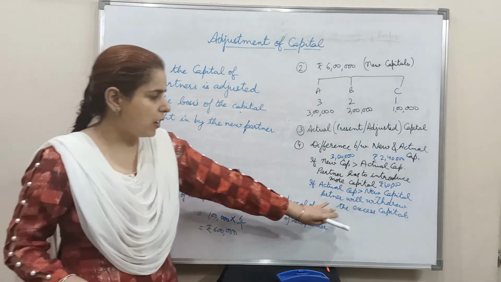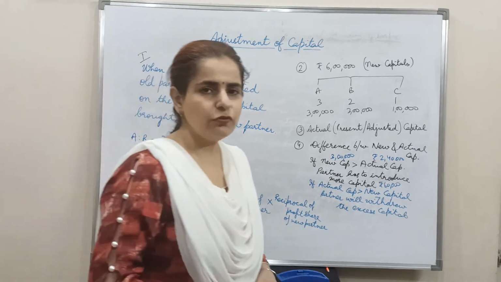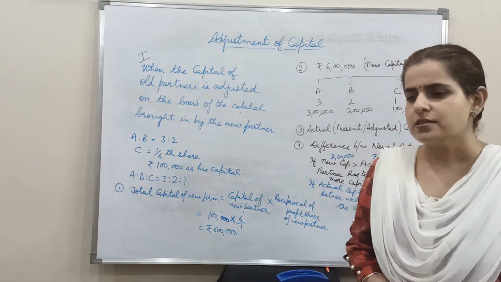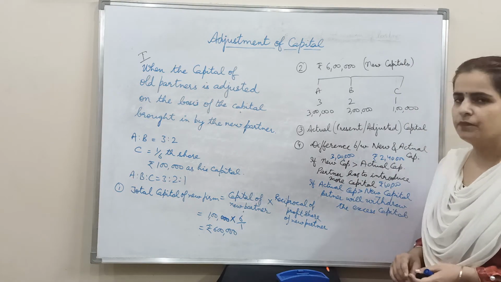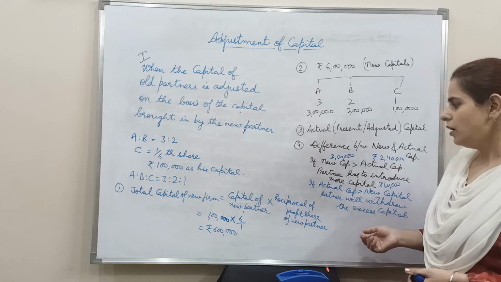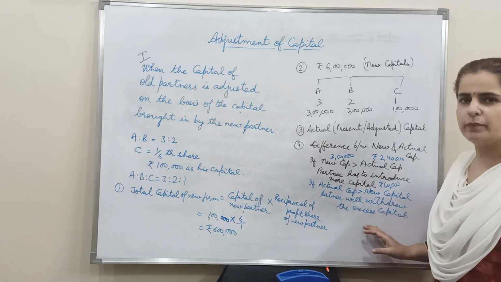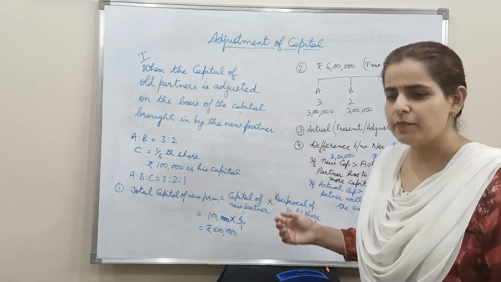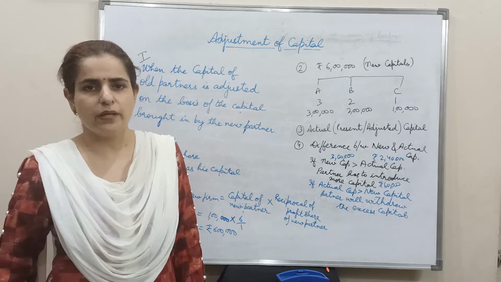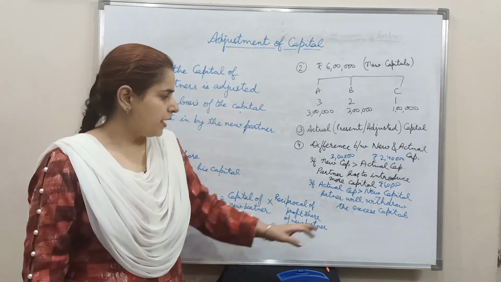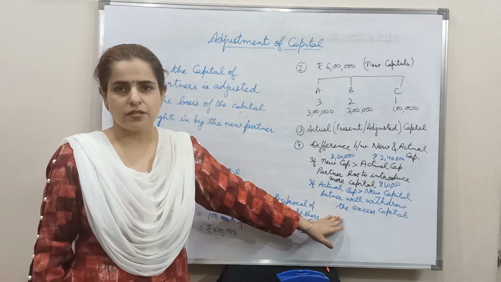Now how this amount is to be brought in, introduced or to be taken back? Again we have to follow the instruction given in the question. Sometimes it is given that this adjustment of capital is to be made in cash. Then this introduction or withdrawal of capital will be made through cash. That means if more amount is to be brought in, then entry will be passed, cash account debited to A's capital account. And if it is to be withdrawn, then A's capital account debited to cash account.